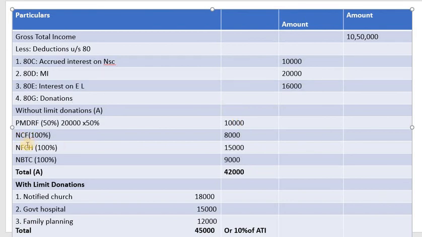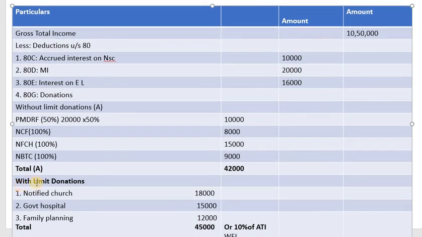Then National Children's Fund, National Foundation for Communal Harmony, National Blood Transfusion Council, all 100%. So total it, we get 42,000 without limit donations. Then we go for with limit donations. We have to calculate the limit first. Before that we write all the donations: notified church, government hospital and family planning. So total is 45,000. Either this is the limit or 10% of adjusted total income, whichever is less.